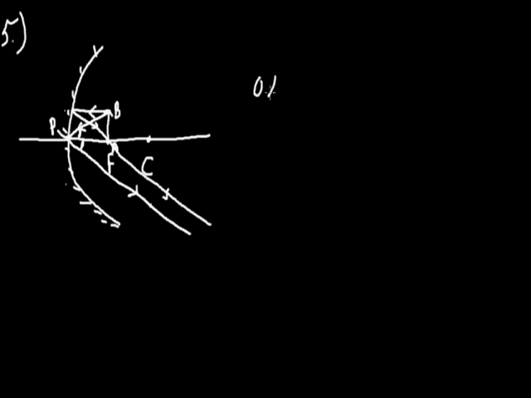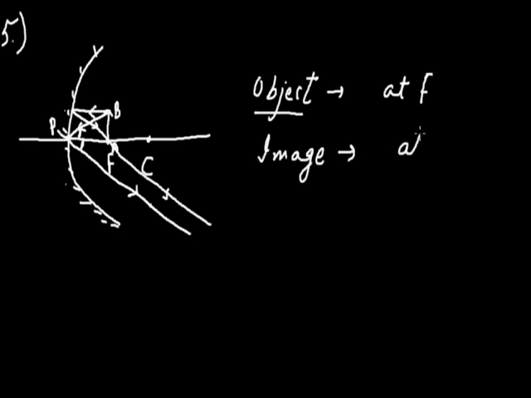So here if we conclude this case also, then object's location is at focus F. Image will be obtained at infinity.